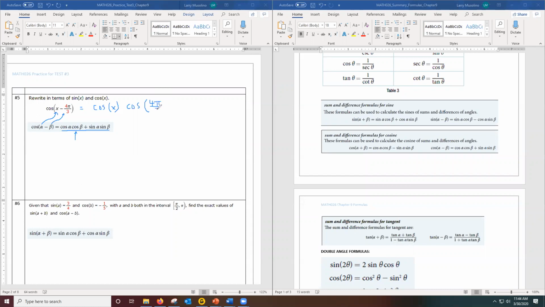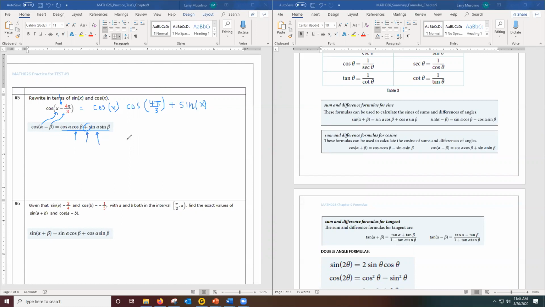Okay. Now I'm going to write a plus sign down. The formula tells me to use a plus sign. Be careful. You might think that you should use a minus sign because this was cosine alpha minus b. But no, it's a plus sign. So I've got to copy down the formula carefully with a plus sign. Next, it wants sine alpha, but our alpha was x, so that's going to be sine x.